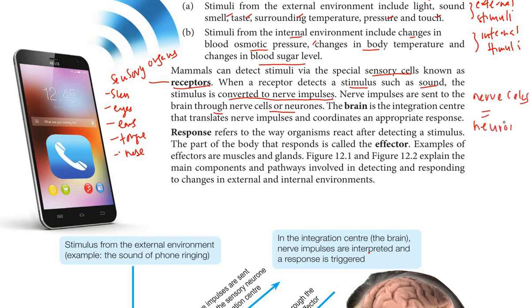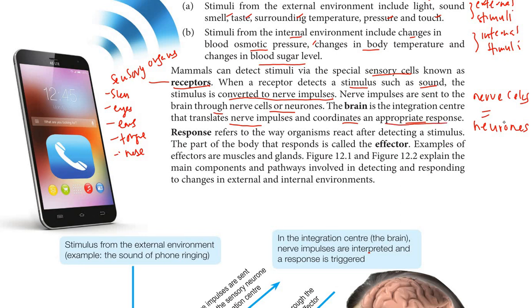So you can use either one. You can write nerve cell or you can write neurons. Same meaning. The brain is the integration center that translates nerve impulses and coordinates an appropriate response. So when the impulse enters the brain, the brain will interpret and translate it, and then send information on what we have to do. This is known as coordinating an appropriate response.